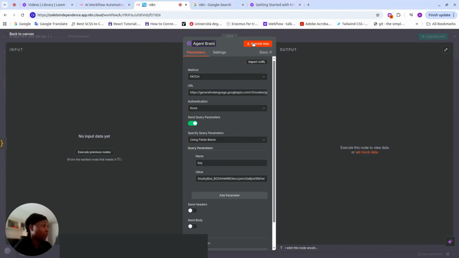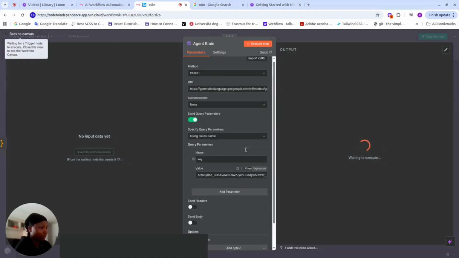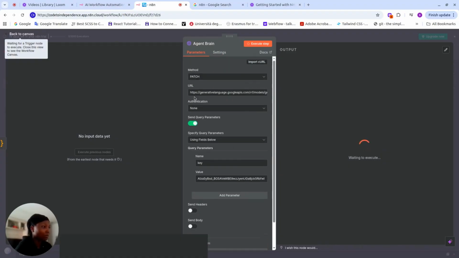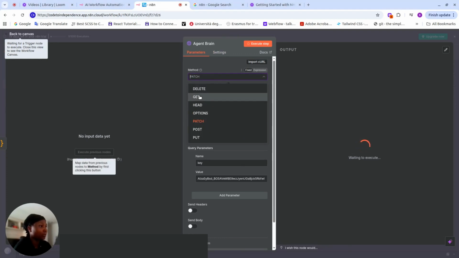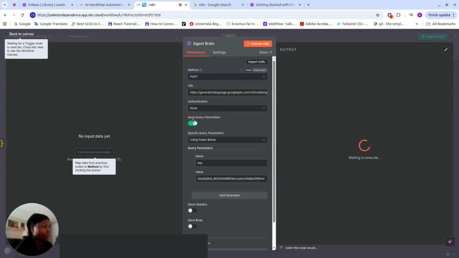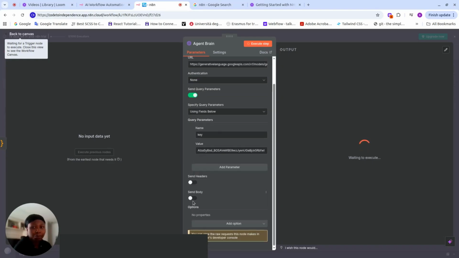Okay, so here we're good to go. We can execute the step here, but that's not necessary. I want us to finish everything. If we have any errors, we'll eventually see them, not to worry. When I click on execute, it says it's waiting to execute. Since we've not started the flow, we can just ignore this and go back. I think I made a mistake of selecting PATCH. No, this was selected as POST. This is a POST method.